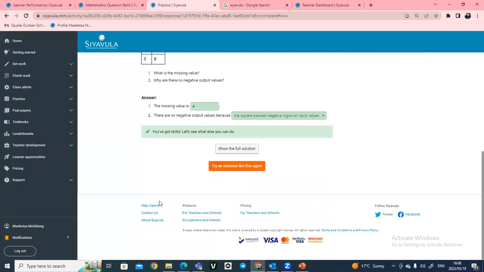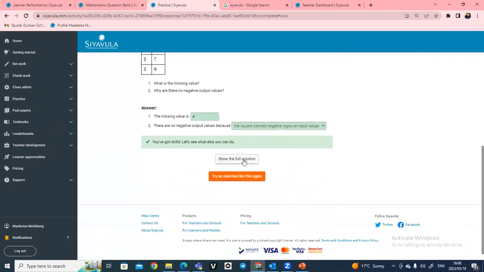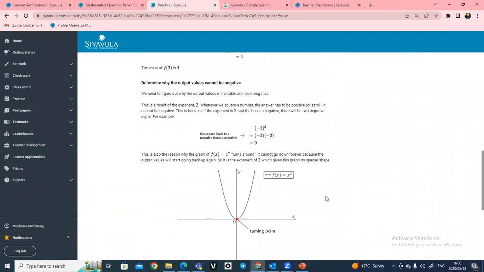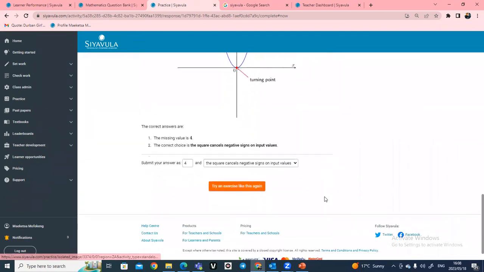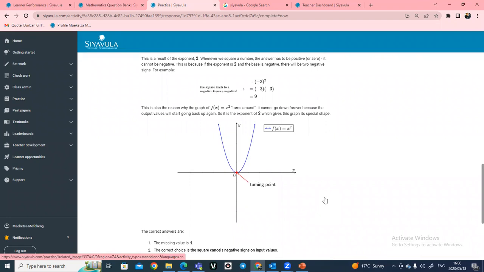Remember, Siyavula will mark us automatically. Whether we got the question correct or wrong, we can check the full solution to see how learners were supposed to work it out and improve on the understanding of this. So again, the teaching has already started and you have already activated the prior knowledge of the learners before you start introducing the new grade 11 content. So teachers, that's how you activate the prior knowledge of the learners, by doing a diagnostic assessment all together in class.